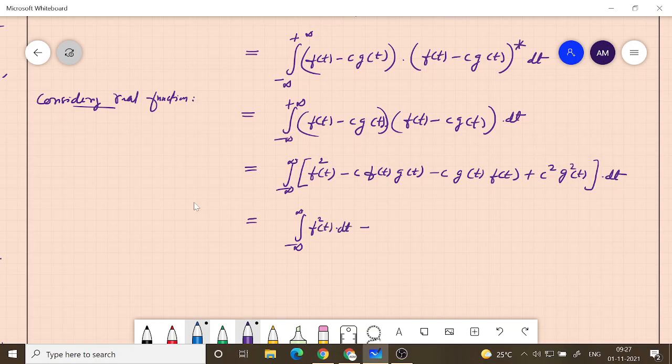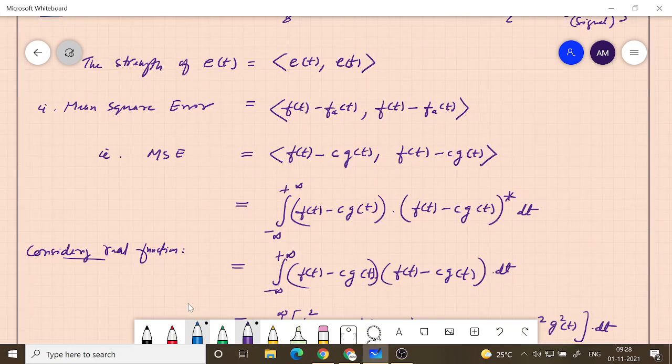Then this I can combine and say minus 2c integral from minus infinity to plus infinity f of t g of t dt. Then finally I have c square times the integral of g of t square dt. So this is basically the mean square error.